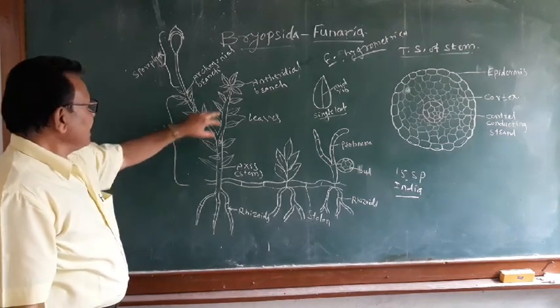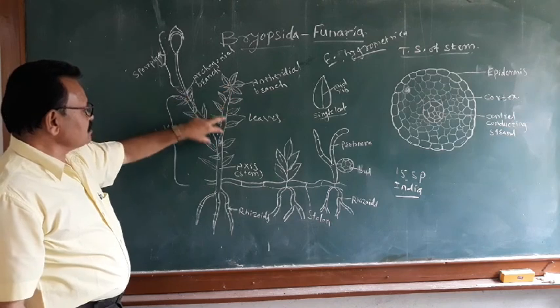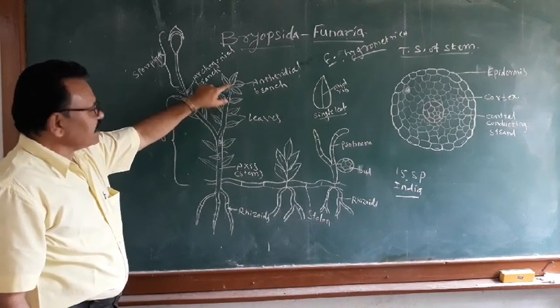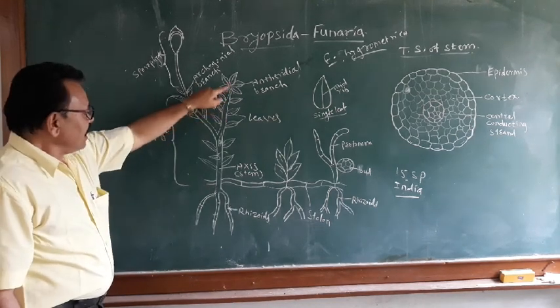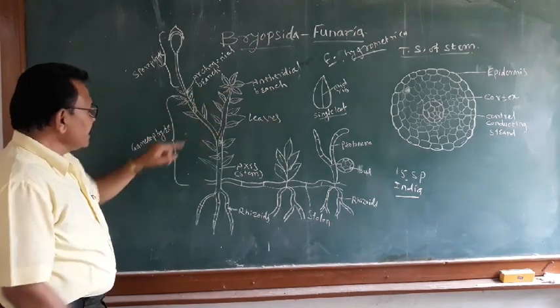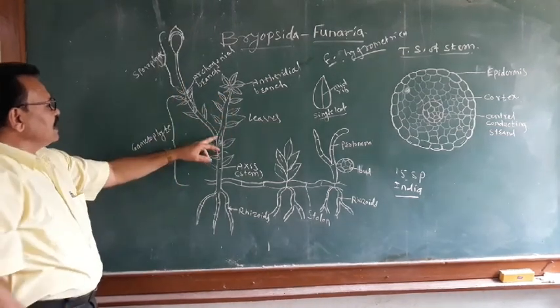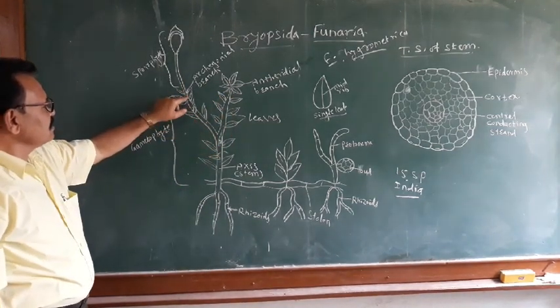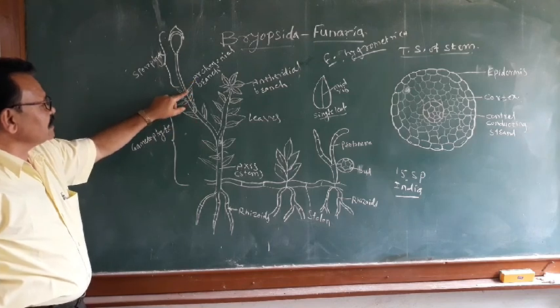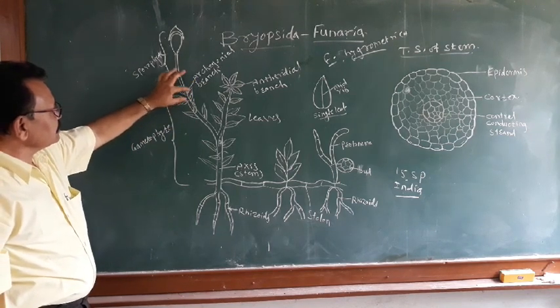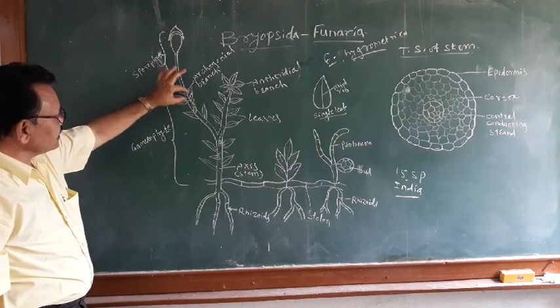At the tip of these branches, it shows the antheridial branch, in which antheridia are present. This is the main branch, and the lateral branch can also arise from the archegonial branch. This archegonial branch contains the archegonia at its tip.